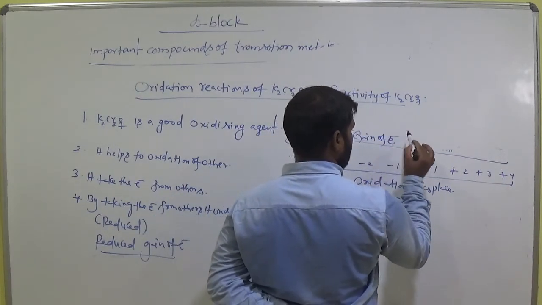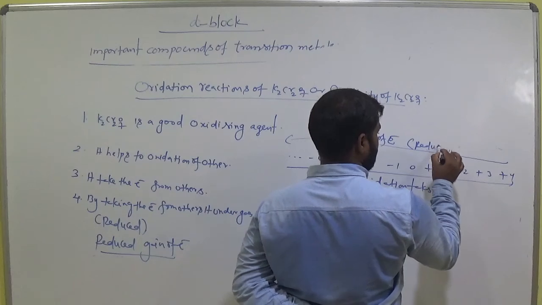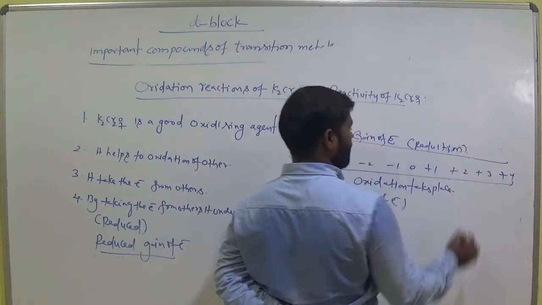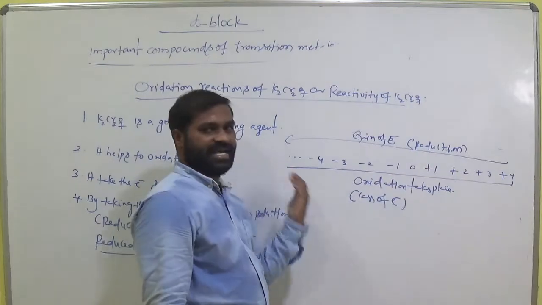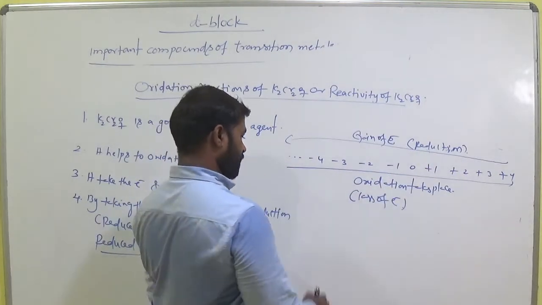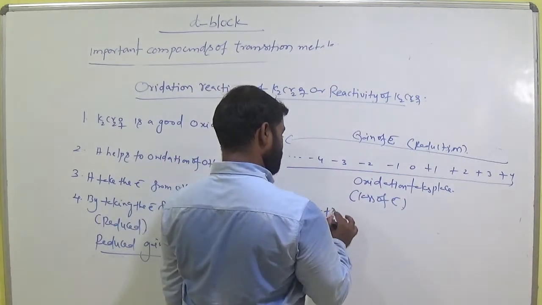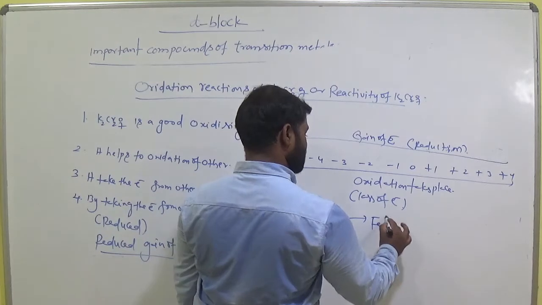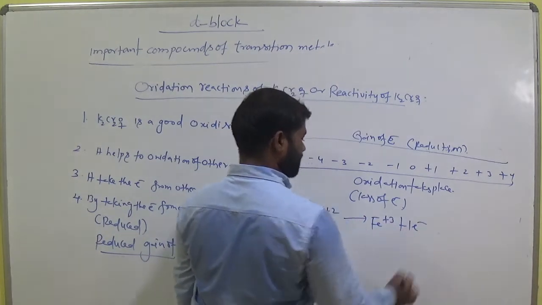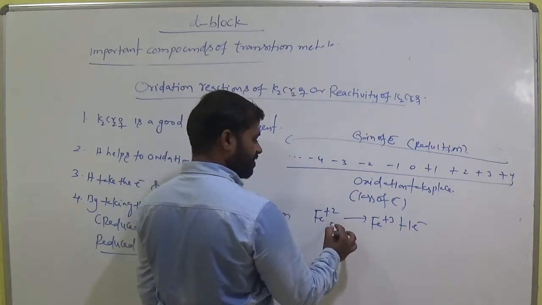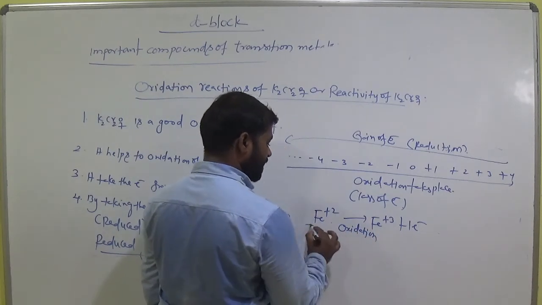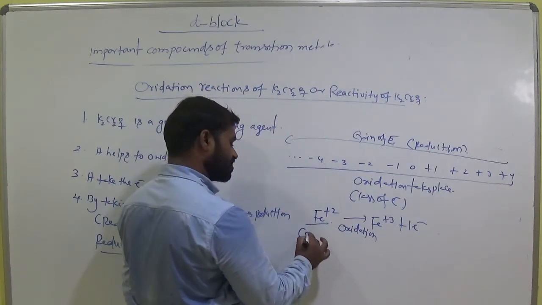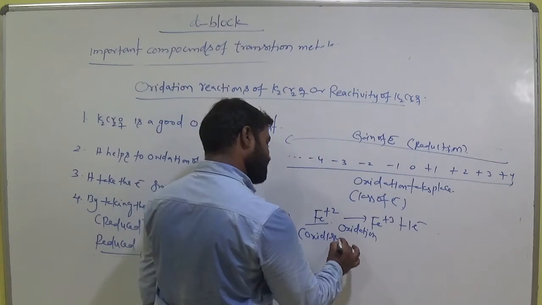Gain of electrons is called reduction. Oxidizing agent gains the electron and moves in this direction. Suppose Fe+2 becomes Fe+3 by the loss of one electron. So loss of electron means oxidation takes place. Here Fe+2 loses one electron, so it is called oxidized.